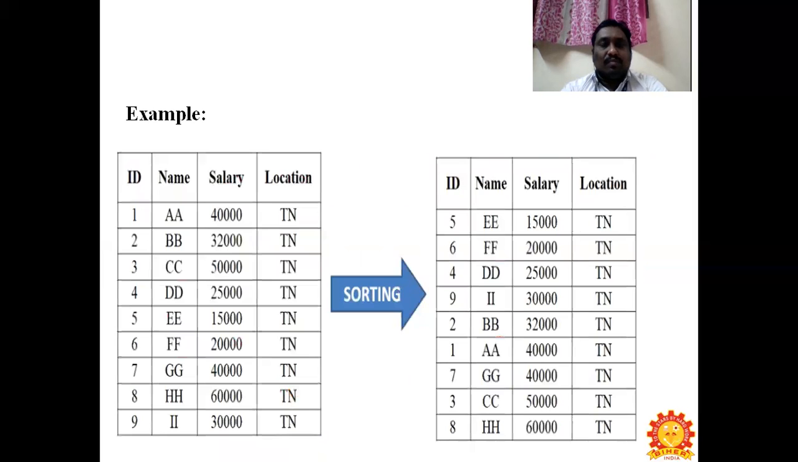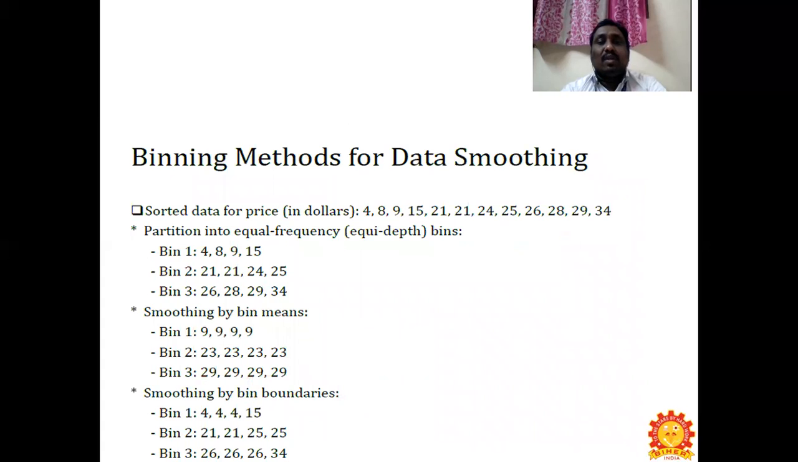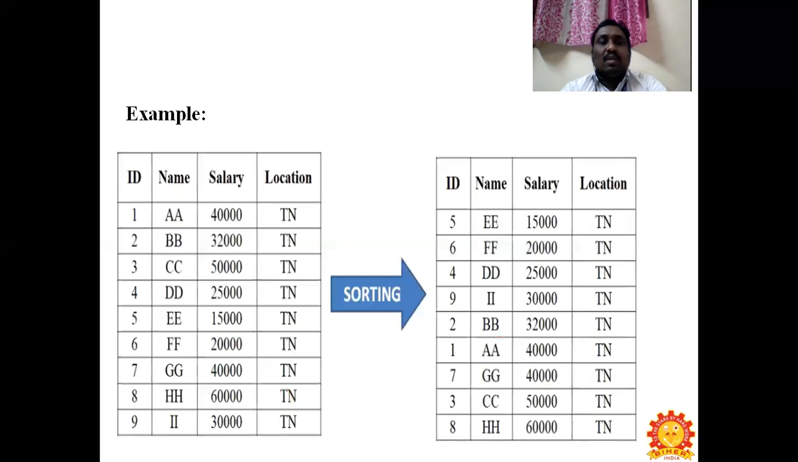Another example has been given here. In the previous case, the data was sorted in ascending order, you can see 4, 8, 9, 15 in clear ascending order. In this case, this is how the data will be. You can see 4 columns have been given: one is ID, another is name, the third is salary, and the fourth is location.